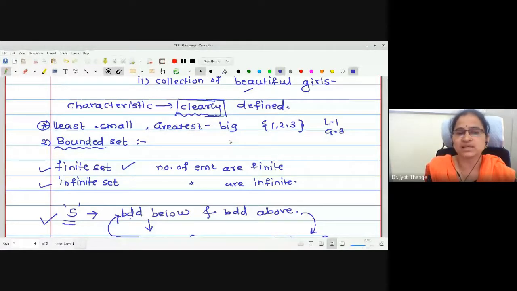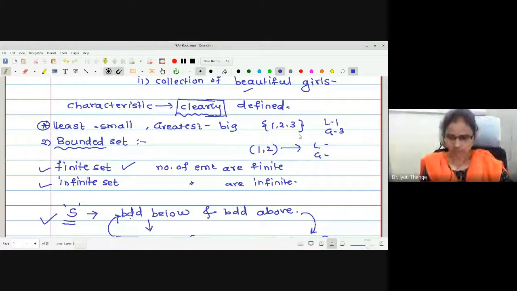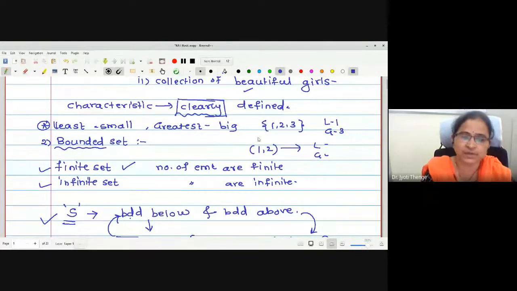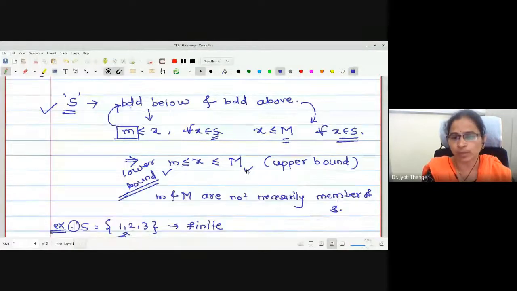But can you apply the same concepts to all the sets? Suppose open interval 1 to 2. Can you tell me the least element and greatest element in open interval 1 to 2? Which is the least element in this open interval? Can we find the least element and greatest element? No, it is not possible to find, right? That's why the next concept arises with bounded below, bounded above.